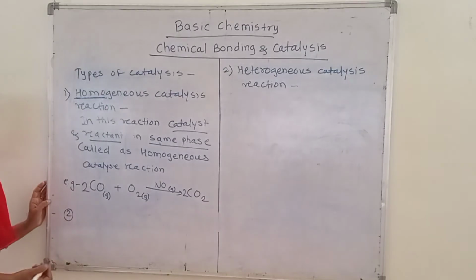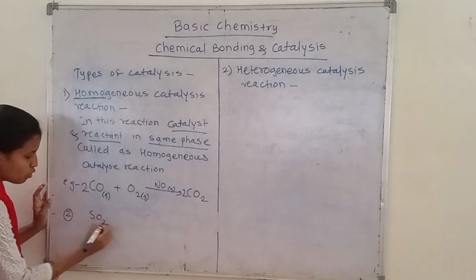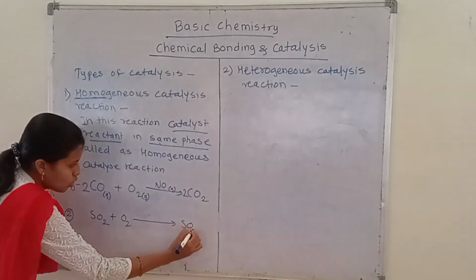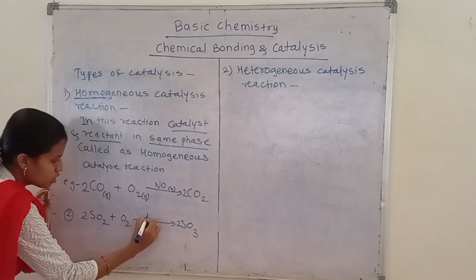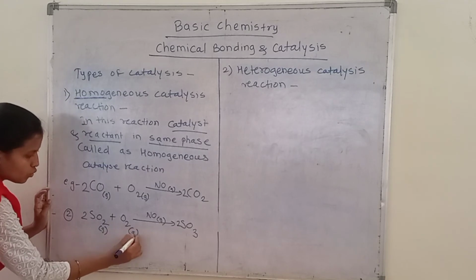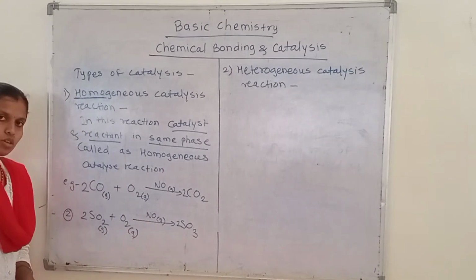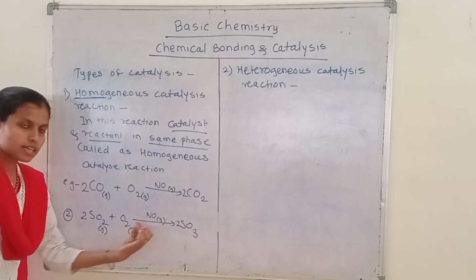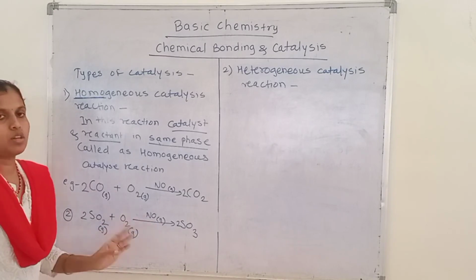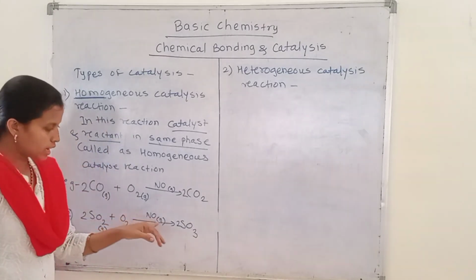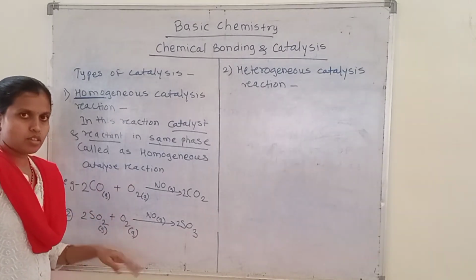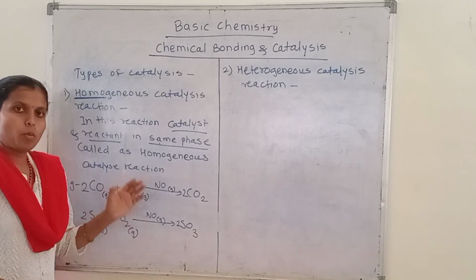Okay. And another example we also see is the sulfur trioxide molecule formation from the oxidation of sulfur dioxide. This reaction will also use nitrous oxide as a catalyst. In this reaction, the reactant will be in gaseous phase and the catalyst will also be in gaseous phase. That means the reactant and catalyst are in same phase to get the product. So that's why this reaction will also be homogeneous catalyzed, because reactant and the catalyst are in same phase. So these examples are in gaseous phase. Okay. Next we see liquid phase homogeneous catalyzed reaction.